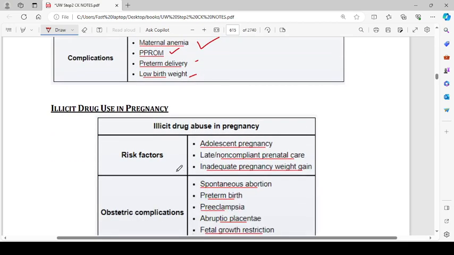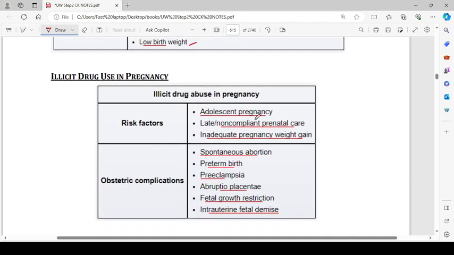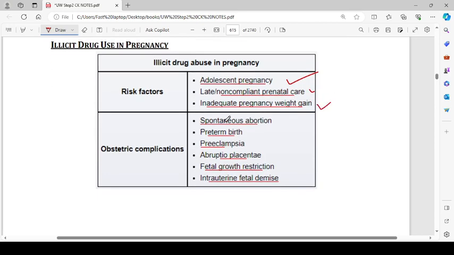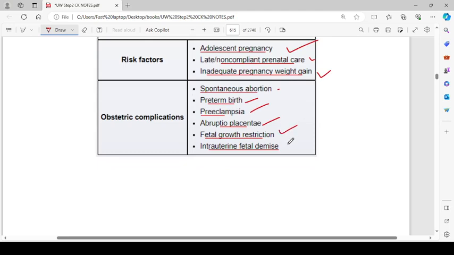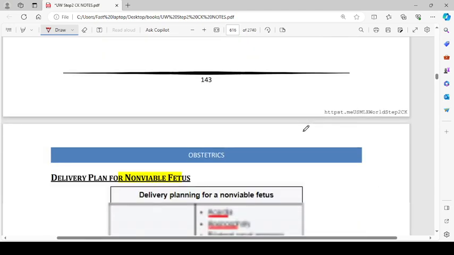Illicit drug use in pregnancy. So the risk factors for illicit drug abuse in pregnancy are adolescent pregnancy, late or non-compliant prenatal care, and inadequate pregnancy weight gain. Obstetric complications are spontaneous abortion, preterm birth, preeclampsia, abruptio placentae, fetal growth restriction, and intrauterine fetal demise.